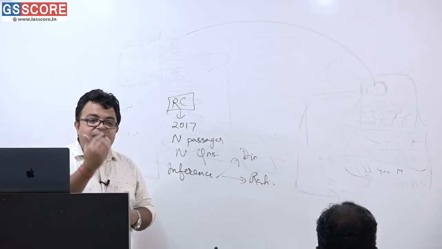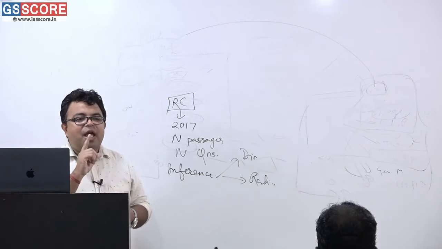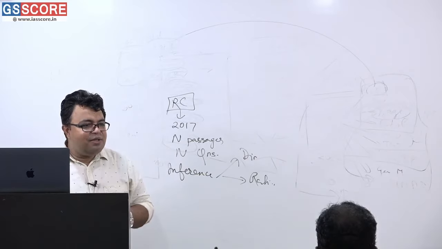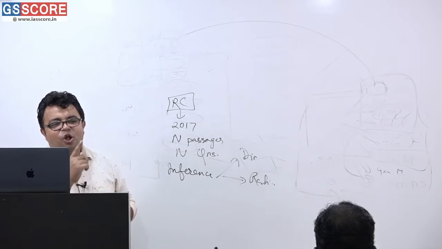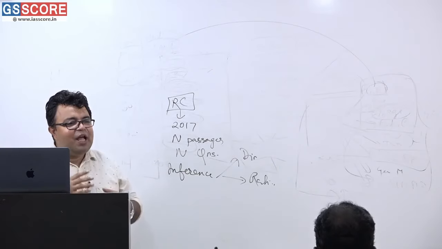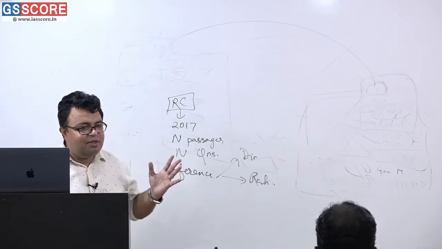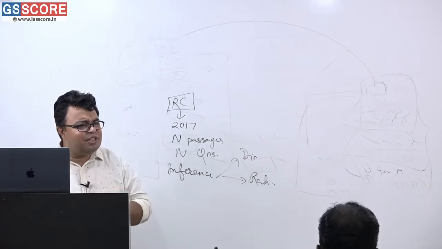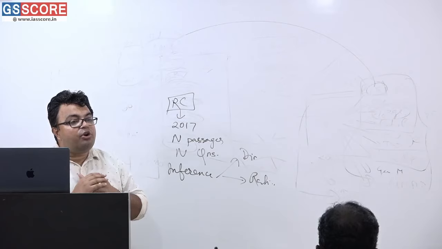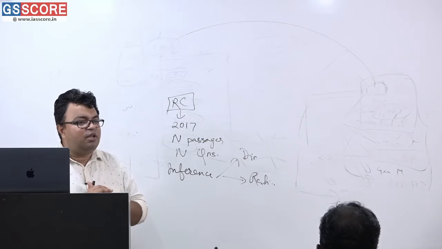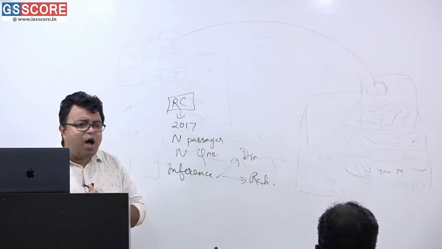Now, options are coming. I must tell you, in even the other section, apart from CSAT, the GS section, you have seen that in 2023 the options have got trickier. I have already described this in the overview class also, where options have got trickier in this very year 2023. Very simple to say. How has it got trickier?